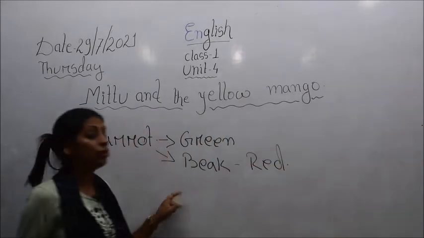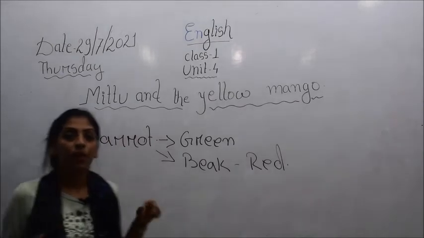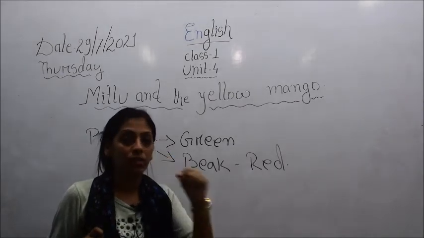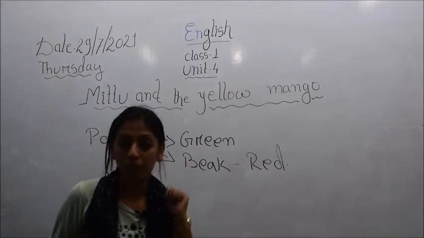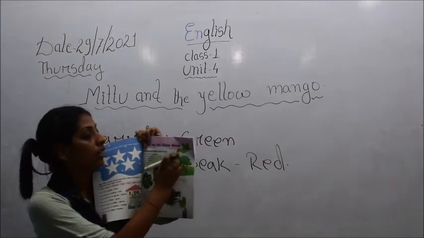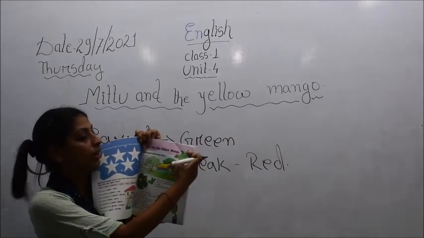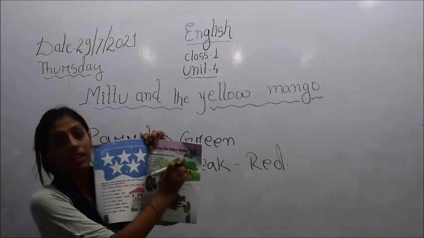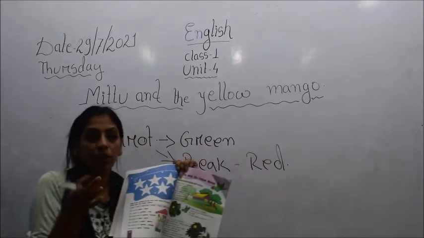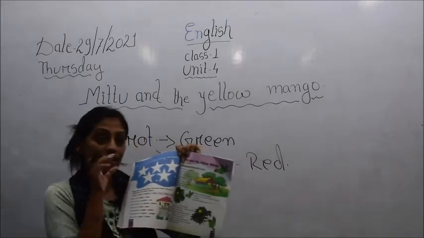So children, do you know what a beak is? I'll tell you. A beak is that pointed structure in the mouth of birds. You see here, children, it's given in the picture. This is a bird and it has a beak that is of red color. That pointed structure of the mouth of the bird is a beak.